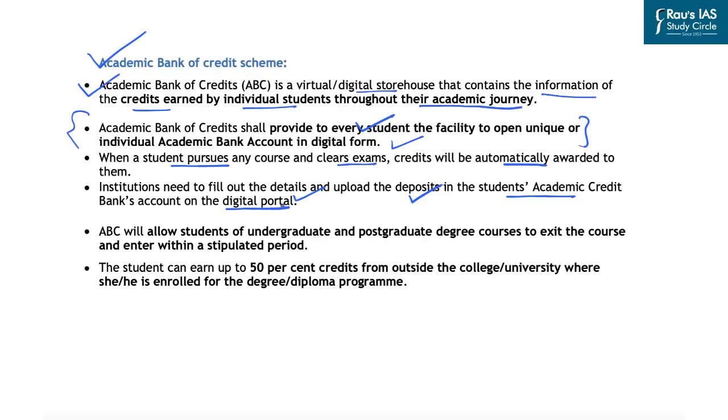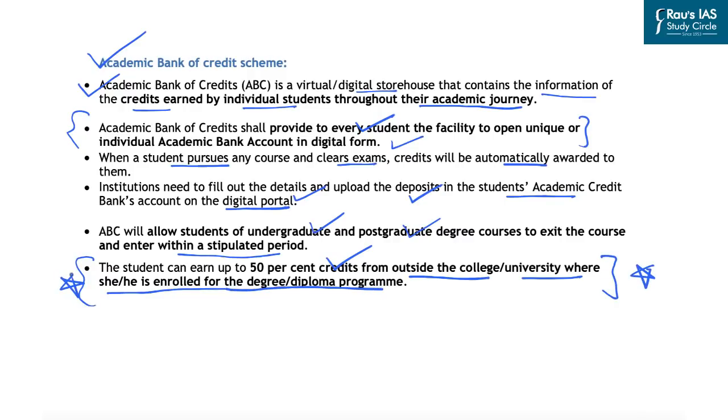Now, this ABC will allow students of undergraduate and postgraduate degree courses to exit the course and enter within a stipulated period. And the student can earn up to 50% of the credits from outside the college or university where she or he is enrolled for the degree or diploma program. This primarily is one of the most unique features of the ABC scheme.